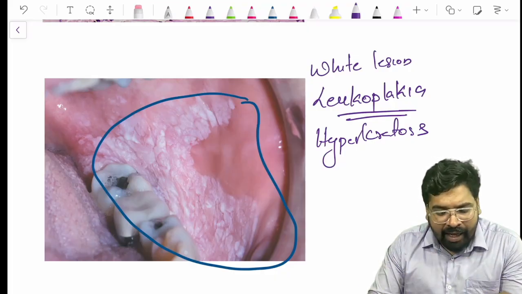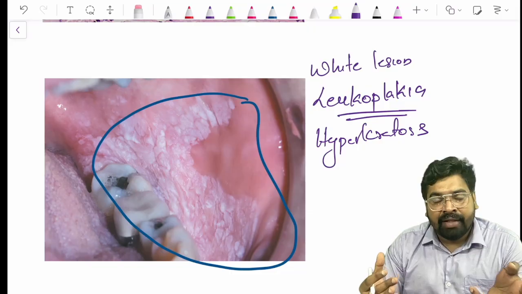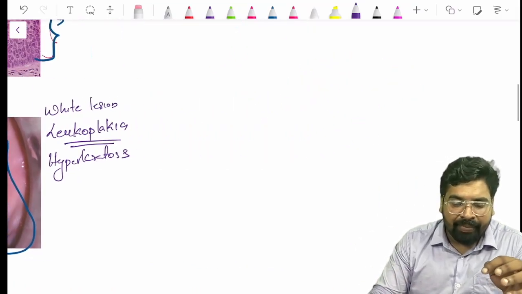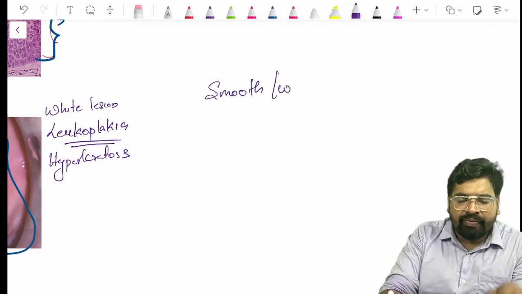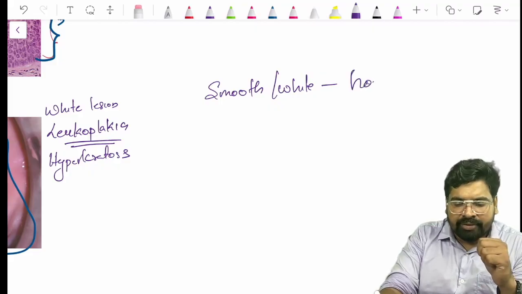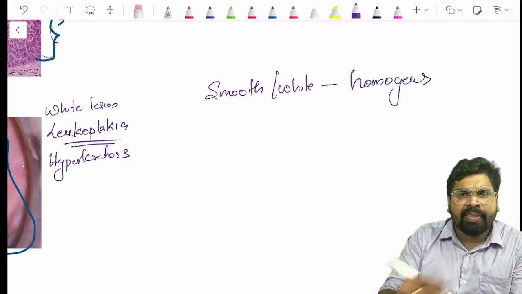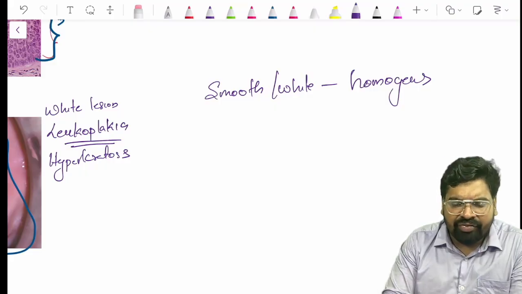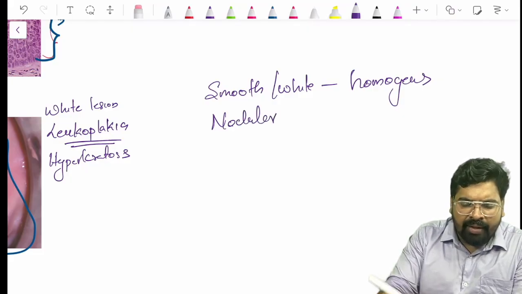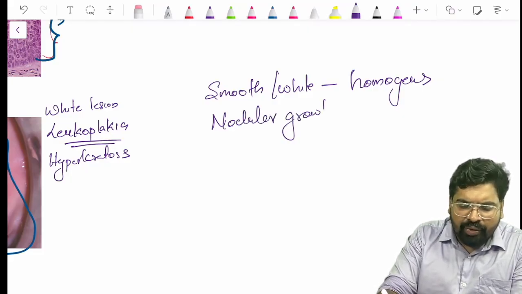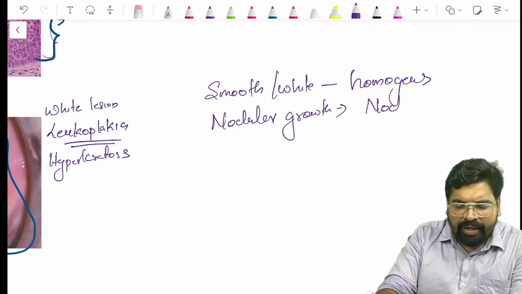Now leukoplakia, according to the clinical presentation, can be smooth. If it is very smooth and white in color, we call it homogeneous leukoplakia. If you have some kind of small growth in it, small nodules, we call it nodular leukoplakia.